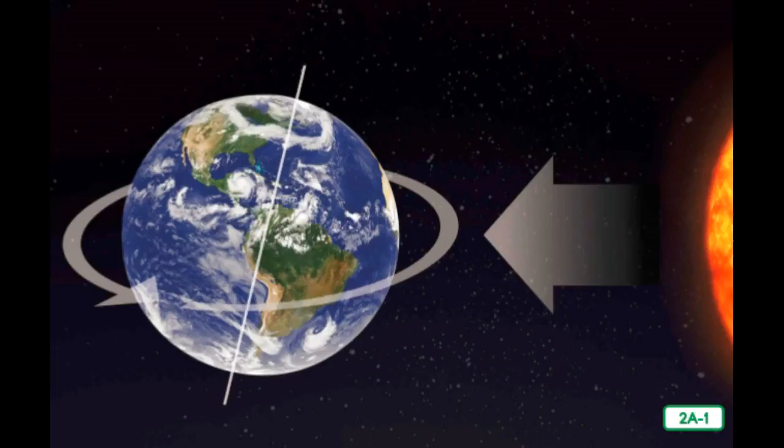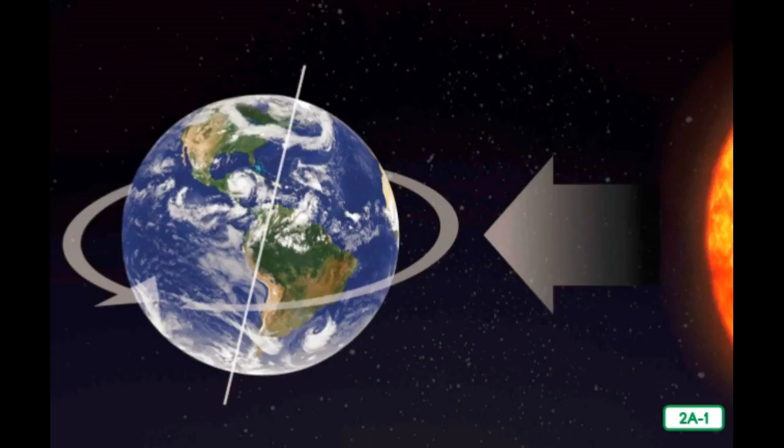The Earth rotates in a counterclockwise direction from daytime to nighttime and back to daytime again. During rotation, the part of the Earth that is facing the sun changes. When it is daytime where you are, that means that part of the Earth on which you are standing is facing the sun.